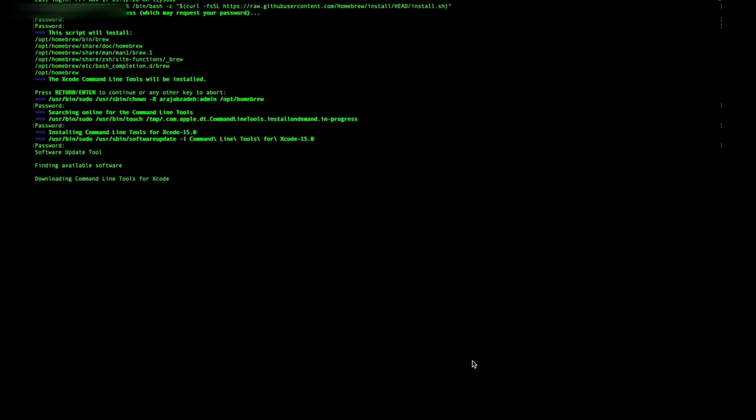Keep in mind you need to be an admin user on your device. Hit return and enter your password as many times as required. I fast forward the installation process to save time for you all.